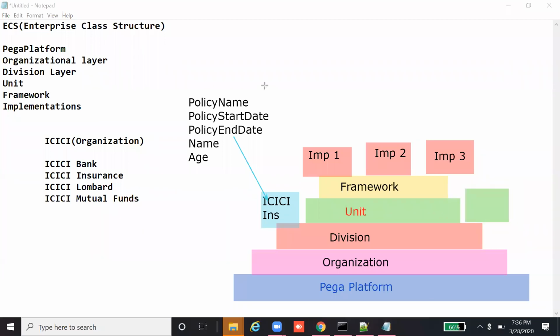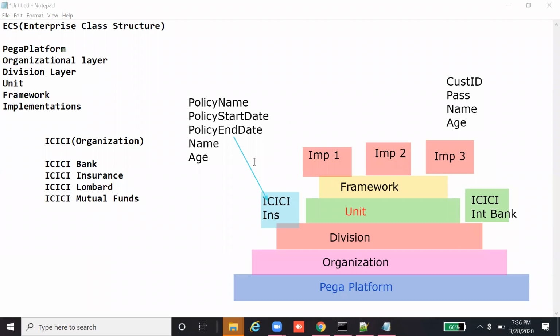So this is the second application. Parallelly, this application is going on, and this application is going on. ICICI is asking the company to build an internet banking application. So what are the fields that we normally encounter in internet banking? Let's say customer ID, password, and name as well and age as well. They're the common fields, right?